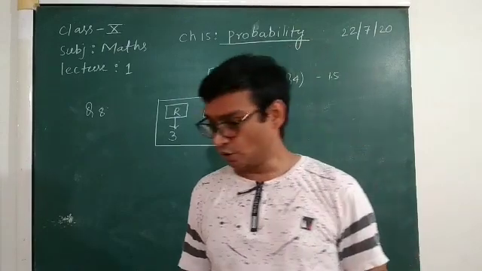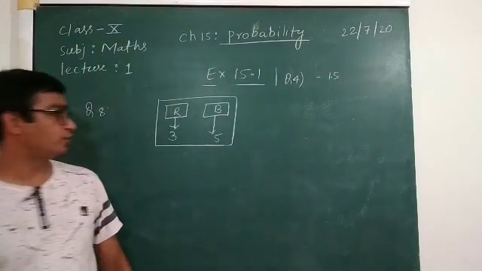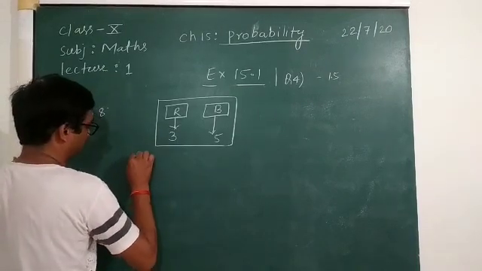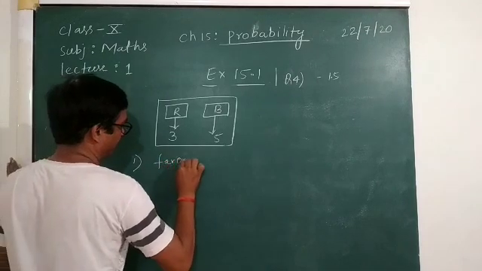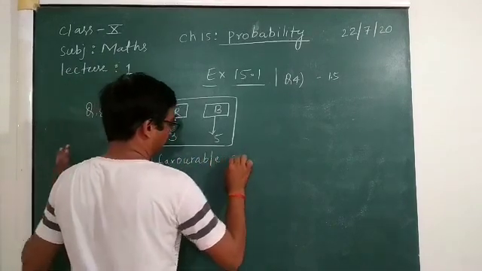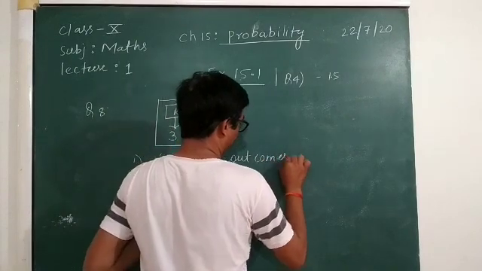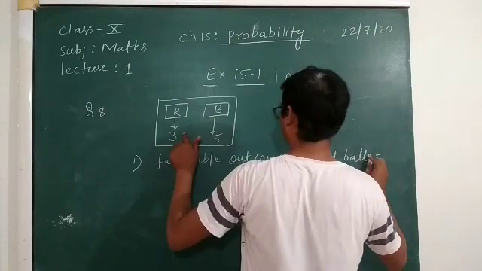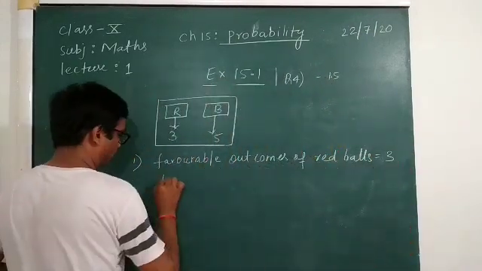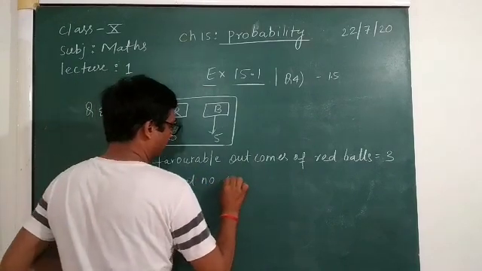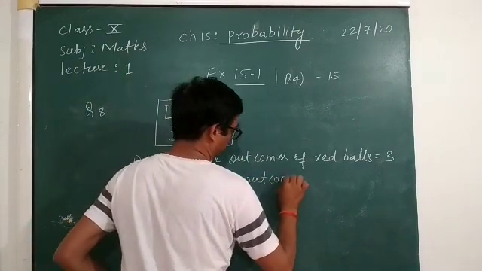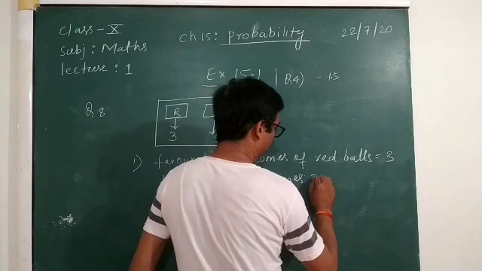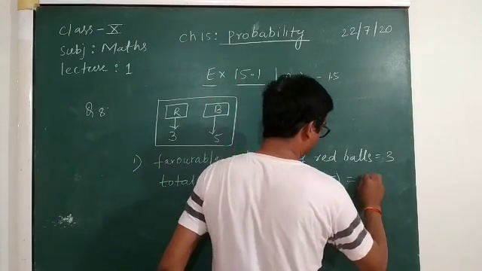Okay, so here first of all you have to write the favorable outcomes of red balls, which is equal to 3, and the total number of outcomes is 3 and 5, so 3 plus 5 is equal to 8.